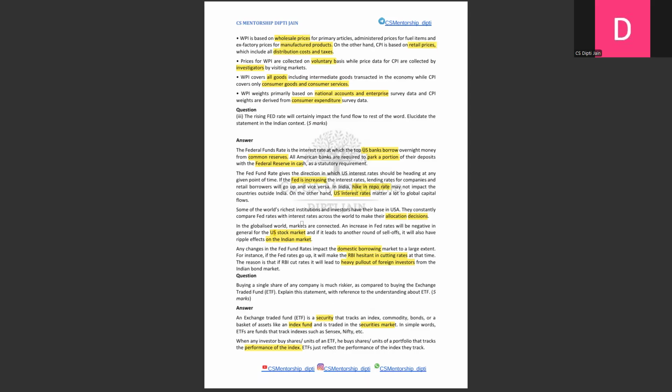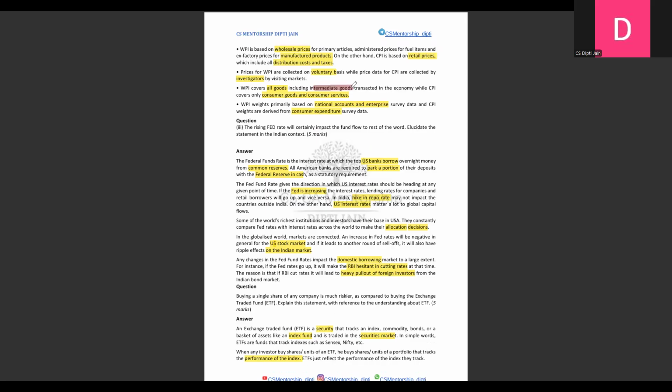Like in the last statement which I was reading, intermediate goods should be your keyword. Again, the last point: WPI is primarily based on national accounts and enterprises, and for CPI, it's consumer expenditure, like what we are spending on.